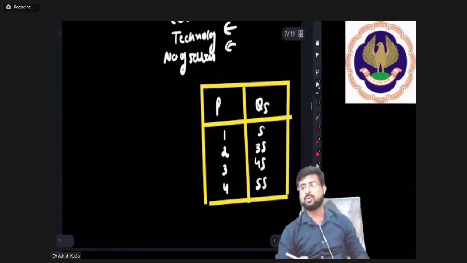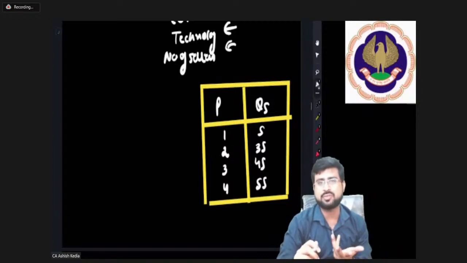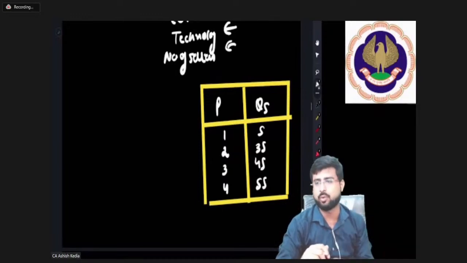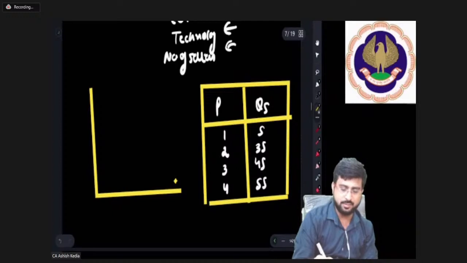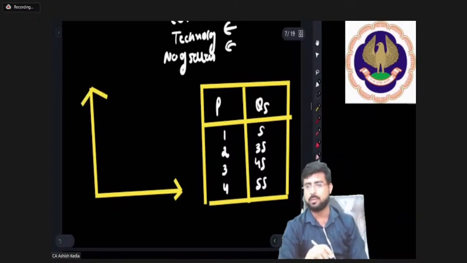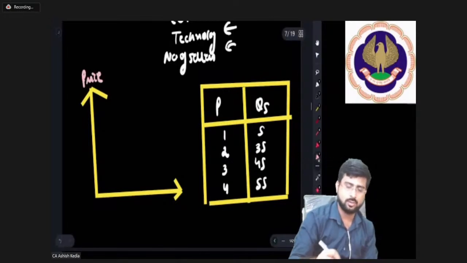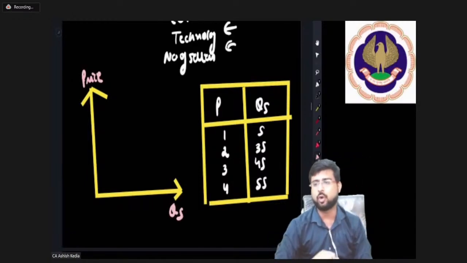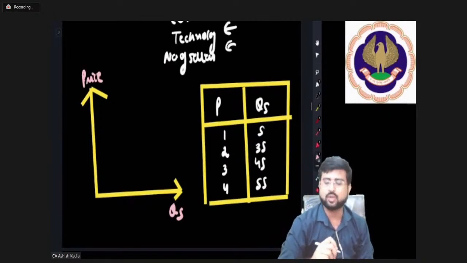What I'm trying to tell you is, and in the case of number of sellers, it is very simple common sense that if the number of sellers is more, quantity supplied is more. Full stop. Now coming back to the point, pay attention, everybody. Again, I'm drawing the diagram I drew above: price and quantity supplied.